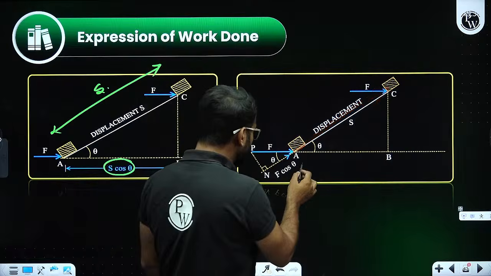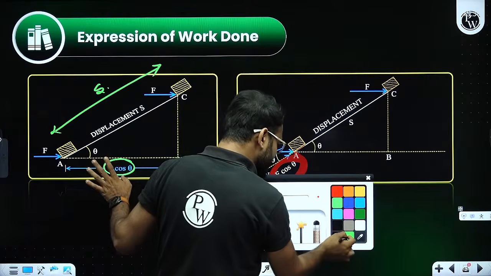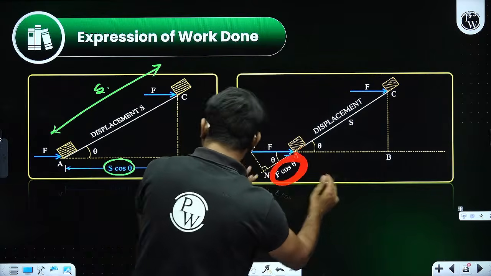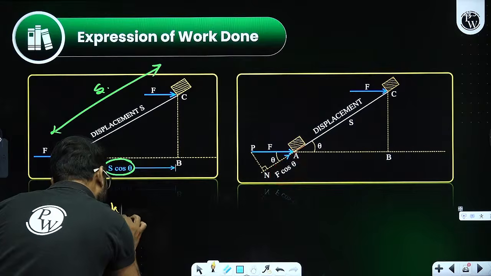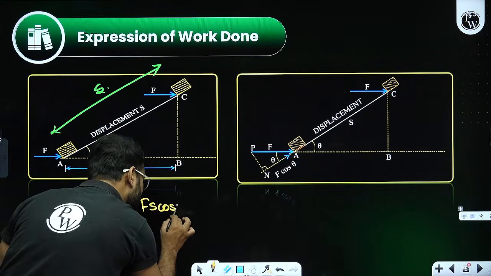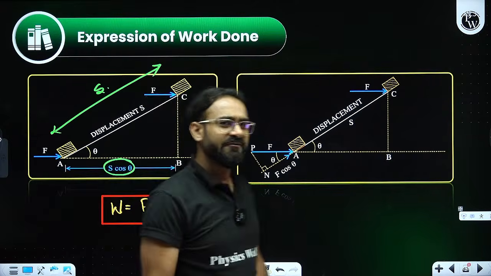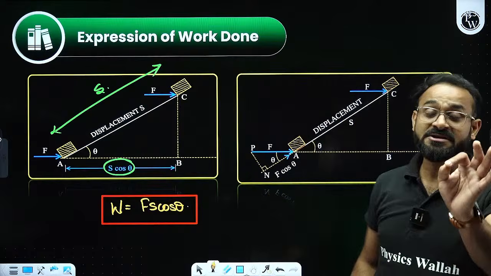Sir, the component of force is required. So either you solve this way, or you solve in that manner. Ultimately, the work done value is coming out as force multiplied by displacement multiplied by cos theta for both cases. Ultimately, we got to know what work done is: Fs cos theta.